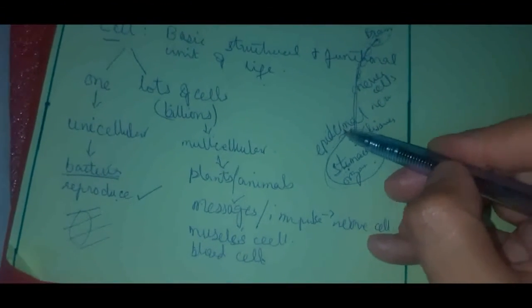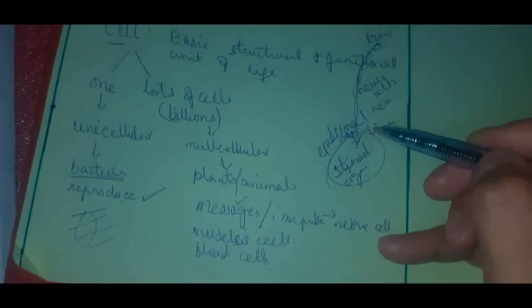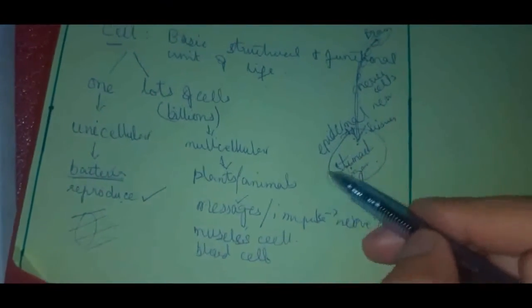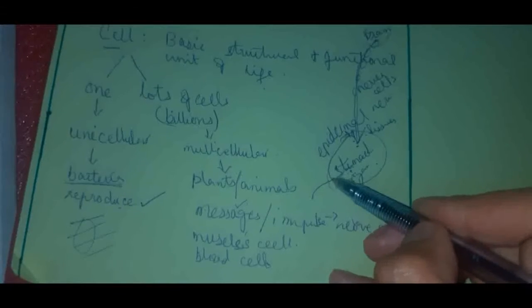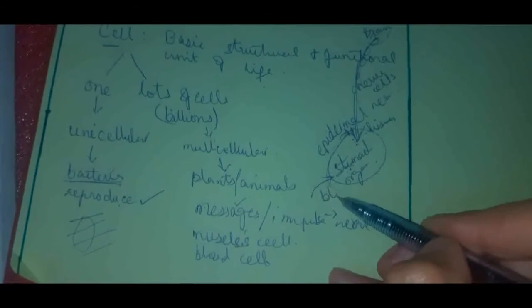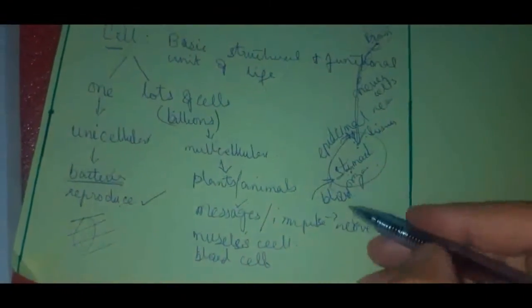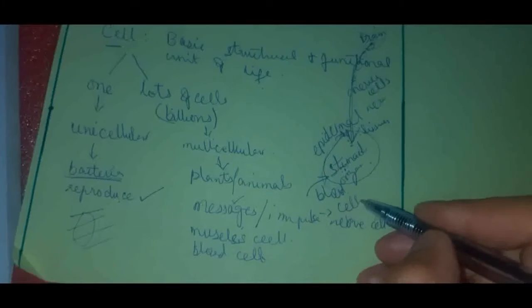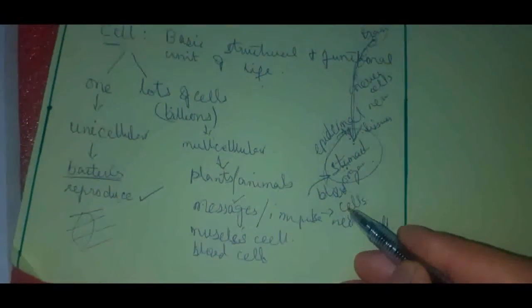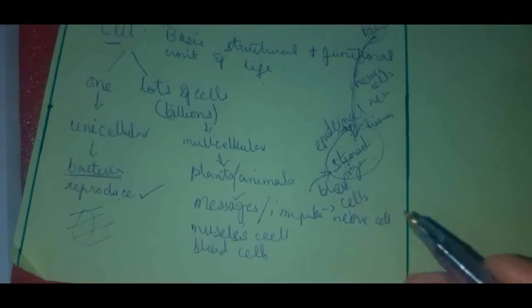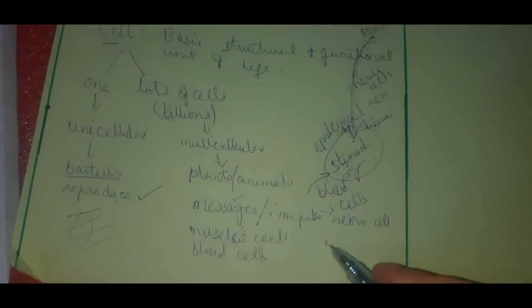So these epidermal tissues have been provided to the stomach. That's why it's working. Similarly, stomach cannot work if proper blood does not reach there. So blood cells come and give them blood, right? So cell alone cannot work. It only can make the blood.